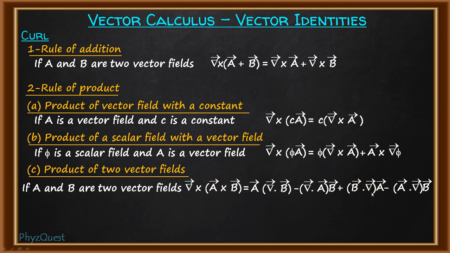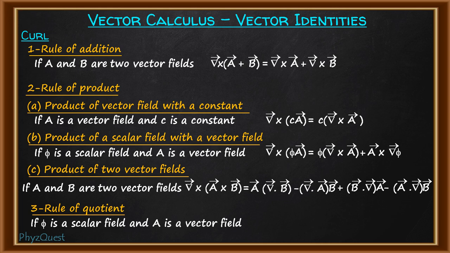Now next is the rule of quotient. Here, when we have a scalar field phi and a vector field A, and the vector field is divided by the scalar field, that is vector A divided by phi, and the curl operation acts on this division, it will give del cross A by phi.